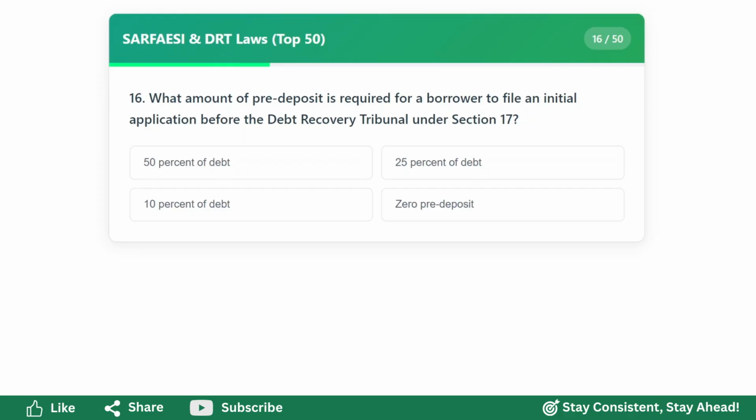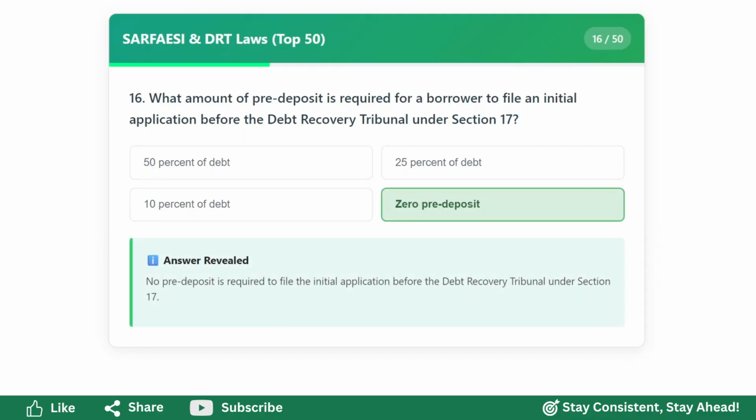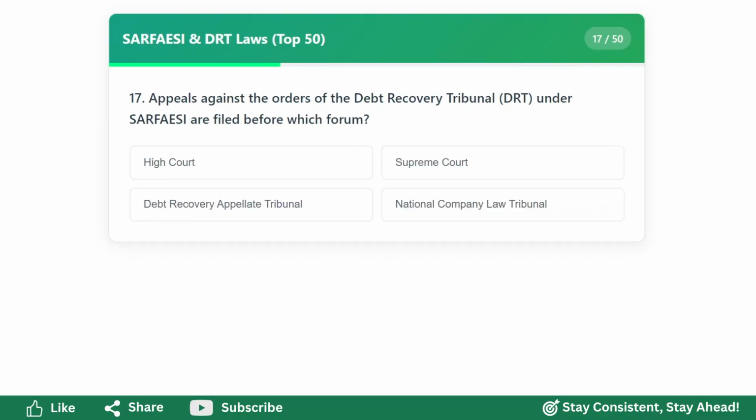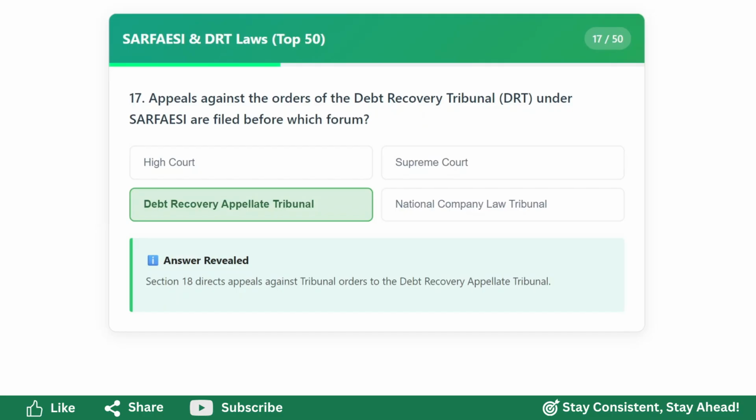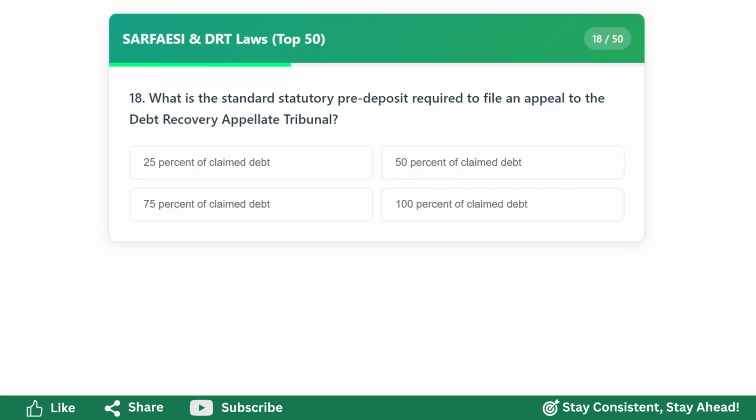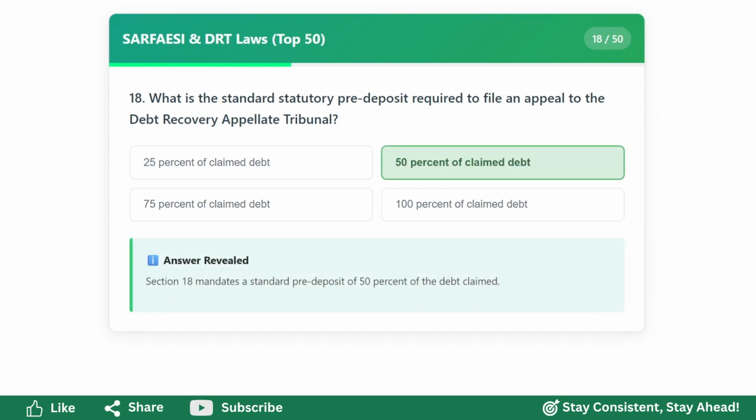45 days. What amount of pre-deposit is required for a borrower to file an initial application before the Debt Recovery Tribunal under Section 17? Zero pre-deposit. Appeals against the orders of the Debt Recovery Tribunal under SARFAESI are filed before which forum? Debt Recovery Appellate Tribunal. What is the standard statutory pre-deposit required to file an appeal to the Debt Recovery Appellate Tribunal? 50% of claimed debt.